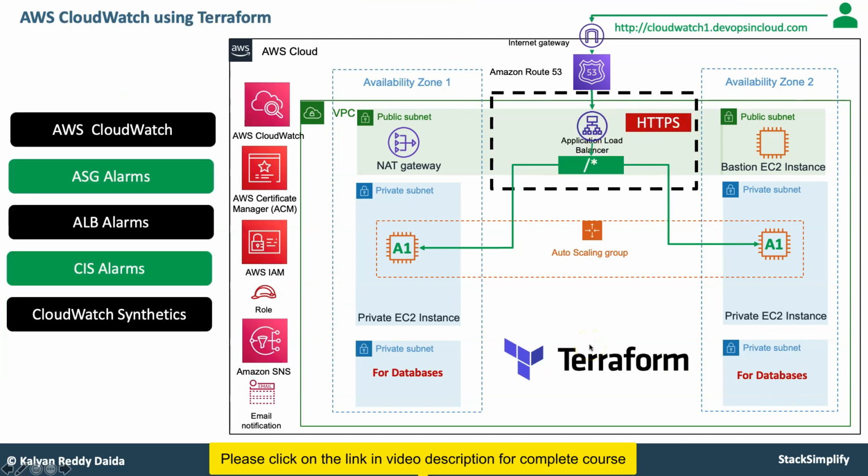From there, you will move on and implement CloudWatch using Terraform. You will implement auto scaling group alarms, application load balancer related alarms, and also the CIS alarms, Center for Internet Security alarms. Close to 15 alarms you are going to introduce here, which are very important from an AWS security standpoint. In addition to that, you will also implement a heartbeat monitor using CloudWatch Synthetics, the latest feature in CloudWatch.